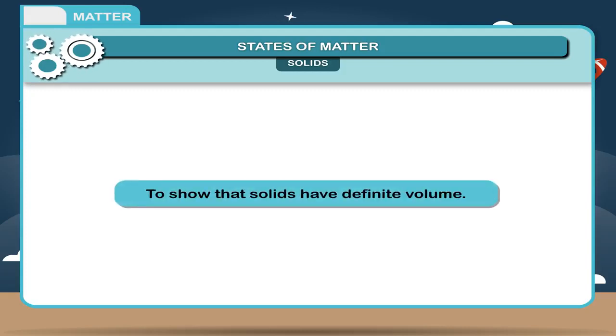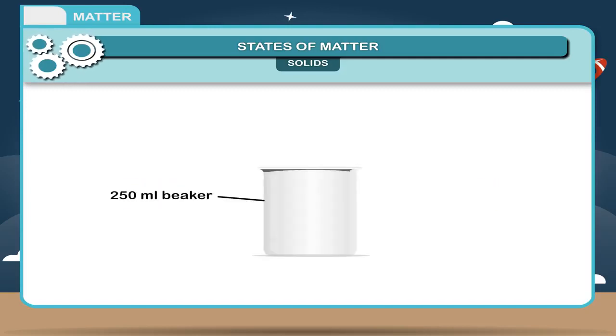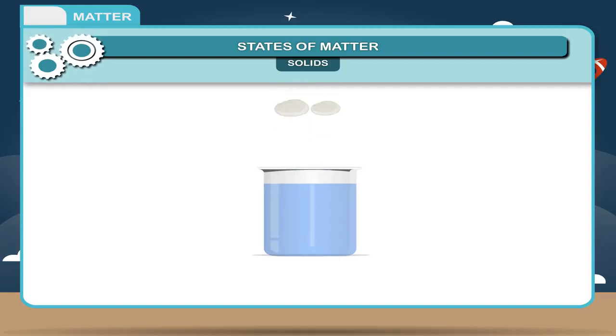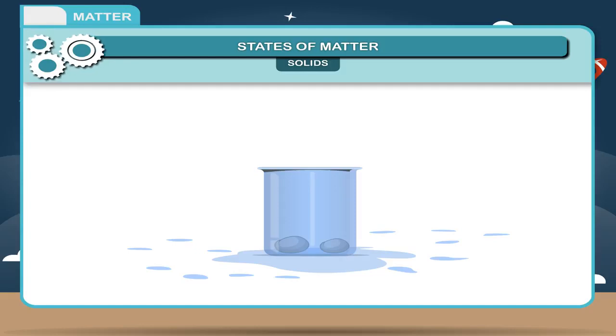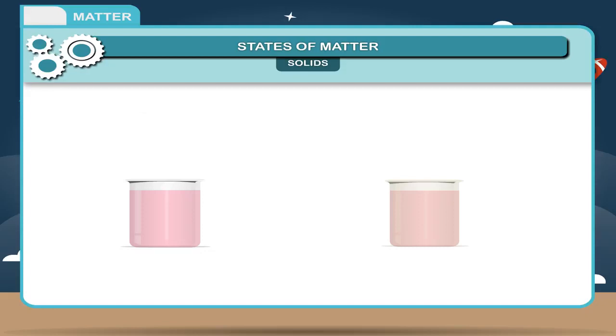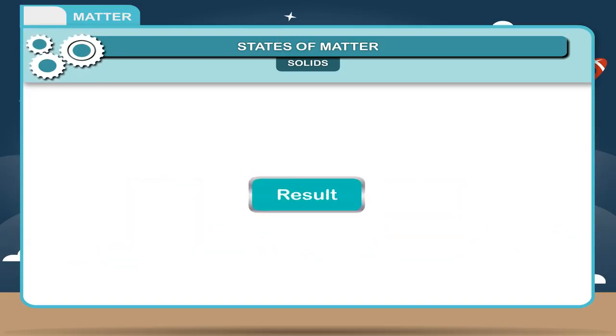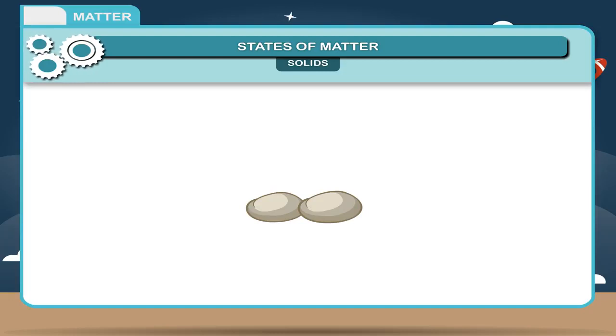Activity. To show that solids have definite volume, take a 250 ml beaker filled with water up to the brim and now drop a stone into it. Note the volume of water that has overflowed. Observation. Note the volume of water overflowed by taking different liquids and different containers. The volume of overflowed liquid, water, is equal to the volume of the solid, stone, immersed in liquid, water. Result: solids have definite volume.